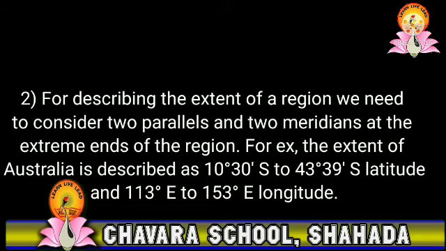Similarly, for describing the extent of a region, extent means boundary, we need to consider two parallels and two meridians at the extreme points of the region. For example, the extent of Australia is described as 10 degree 30 minutes south to 43 degree 39 minutes south latitude and 113 degree east to 153 degree east longitude.